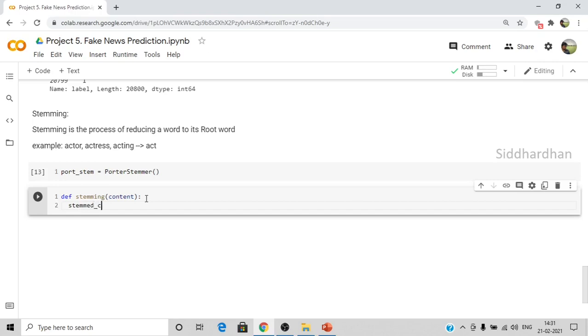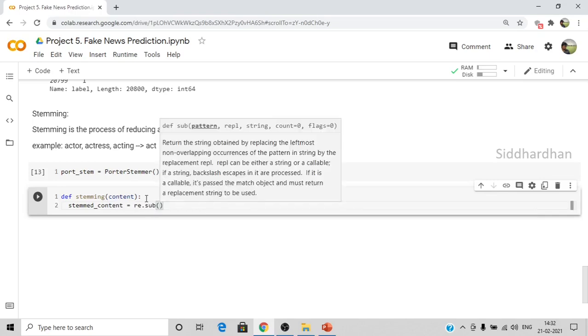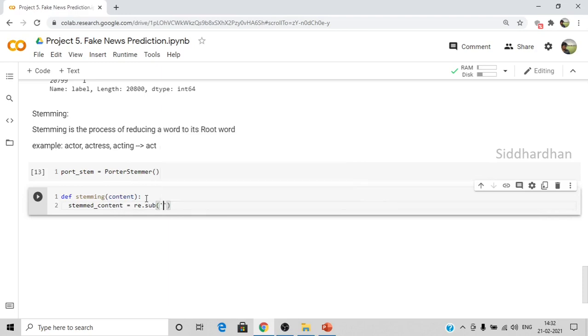So let's say stemmed content is equal to re.sub. Don't worry, I'll explain what these things are. You need to mention a string, and I need to put an upward arrow here.